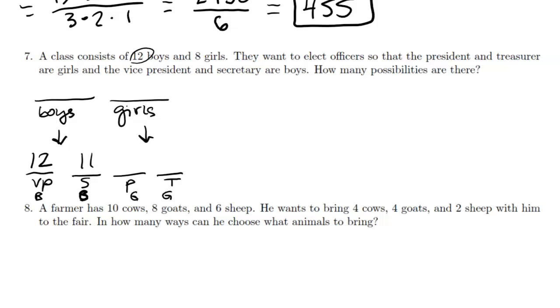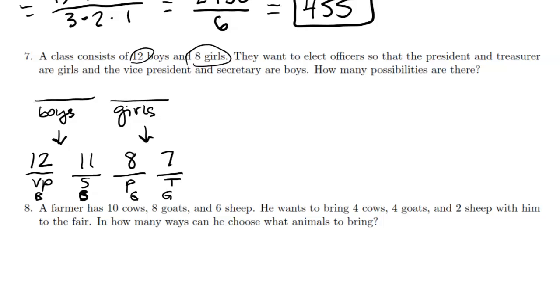When I switch to president, though, now we're picking from a new group of people. And the pool that we're picking from are girls, and there are 8 girls. So I would have 8 possibilities for president. I haven't picked any of the girls to do anything yet, so I would have all 8 as possibilities. But then when I get to treasurer, I can't pick the same girl who was president, so I would need a new person. So we're down to only 7 options for the treasurer.